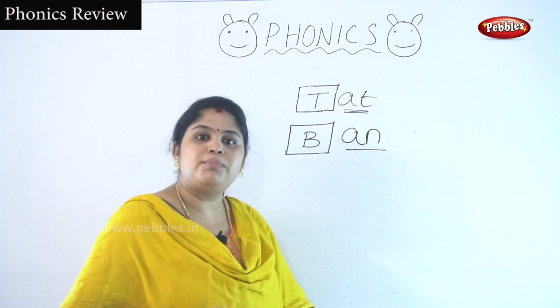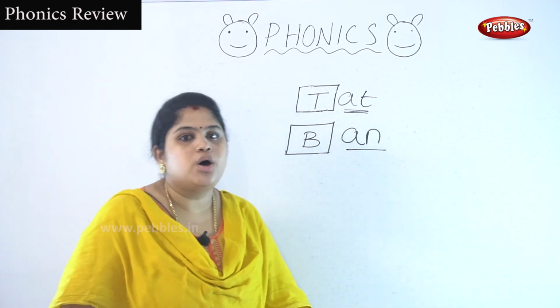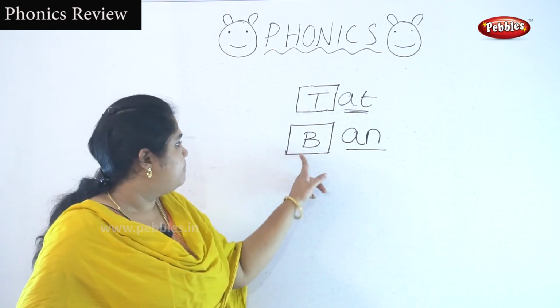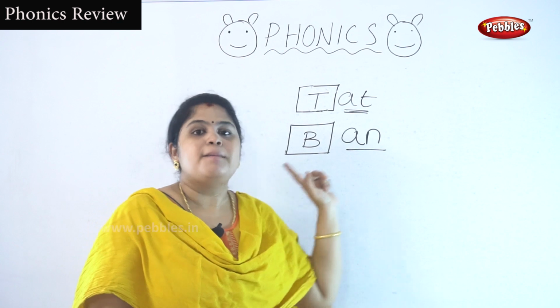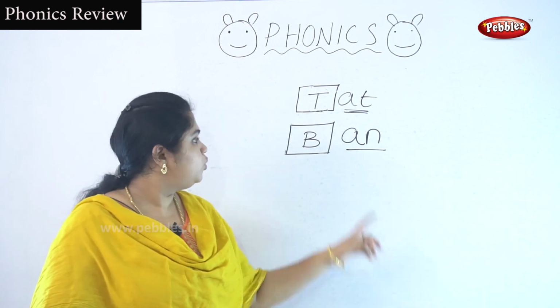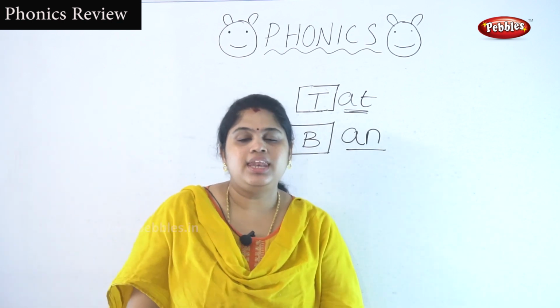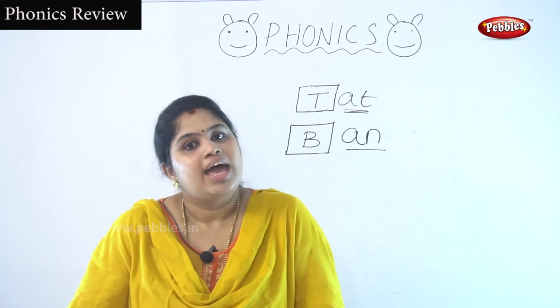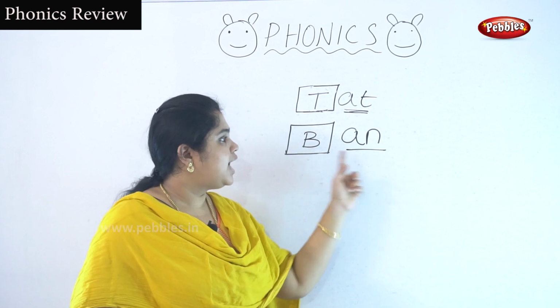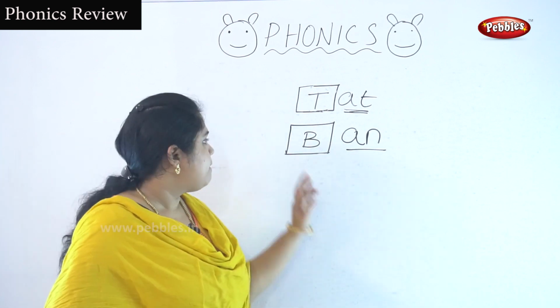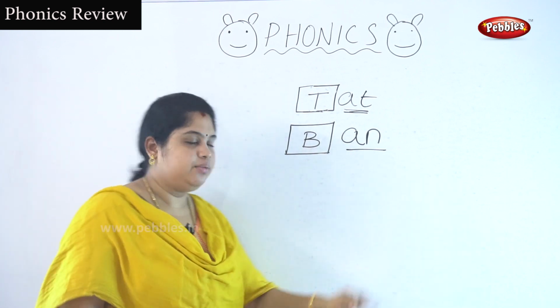What is the sound of the B? Ba. Ba and ban. Okay. What is the sound of the two-letter word? A-N. An. What is the sound of the letter B? Ba. Ba and ban. Okay.